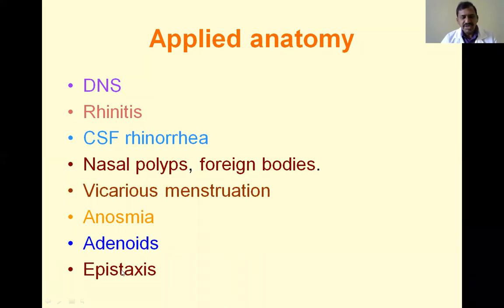Next, epistaxis, which we already discussed. It is due to ulcers of the nose, or sometimes rupture of the veins of the nose. Epistaxis is most common in dry weather and summer, and it is especially common in children. Sometimes it may be due to rupture of blood vessels, arteries or veins, and it may be confusing: if the patient is lying down, the blood may go into the throat and come out from the mouth.